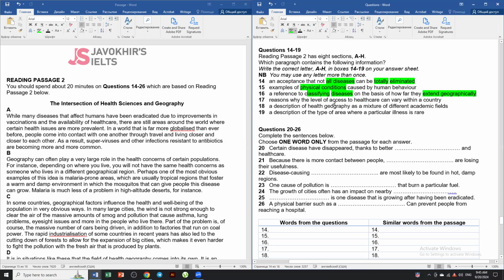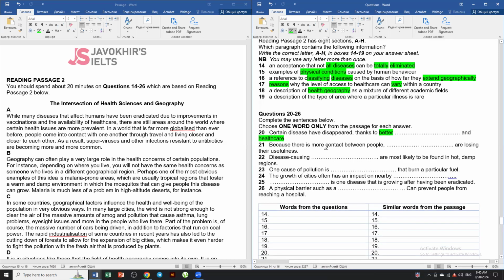Reasons why the level of access to healthcare can vary within a country. So it can vary, it can change, then we have to find reasons. And a description of health geography as a mixture of different academic fields. A description of the area where a particular illness is rare. Certain diseases have disappeared thanks to a better something and healthcare. Because there is more contact between people, something are losing their usefulness. Disease causing something are most likely to be found in hot, damp regions. One cause of pollution is something else. All right, let's go.